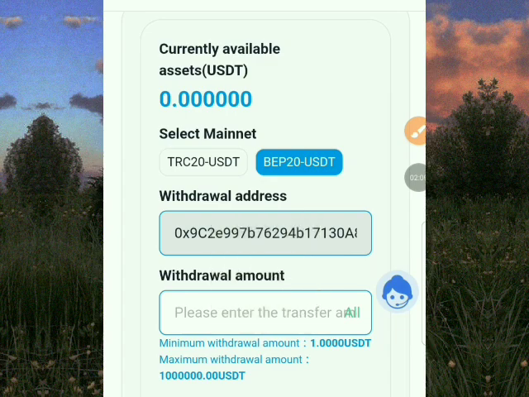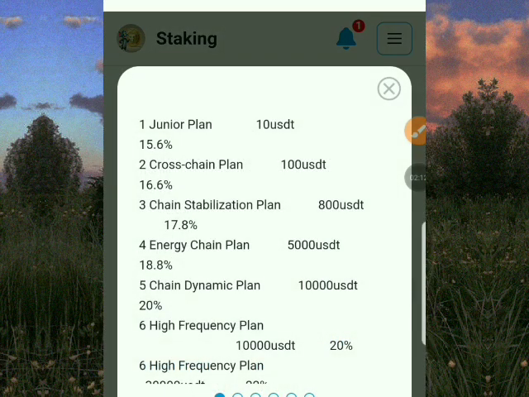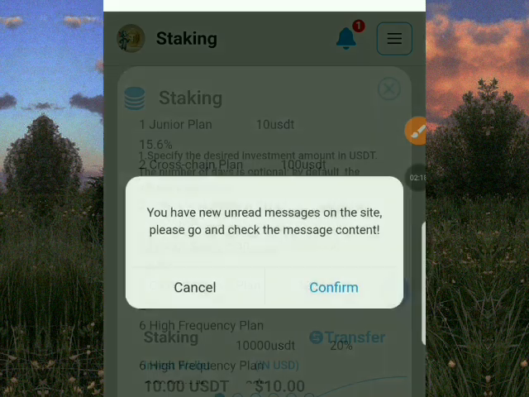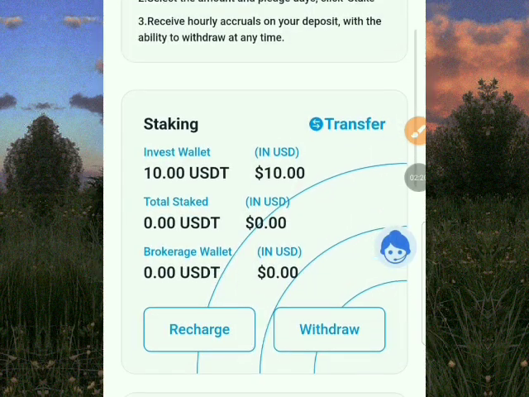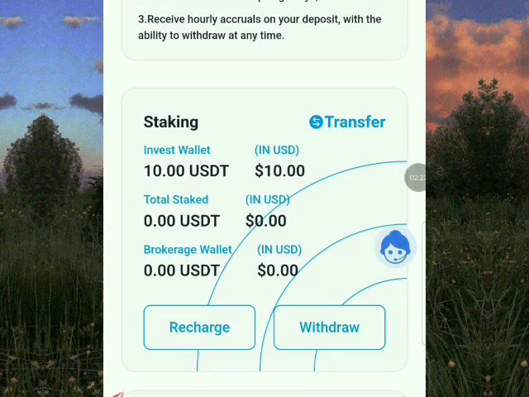So let me teach you how you can earn in this platform. You can earn massively like me in this platform. So these are the plans we have in this platform. They have a junior plan of 10 USDT that you'll be earning 15.6%, and that is very massive. So let me teach you how you can stake in this platform to start earning daily profit.